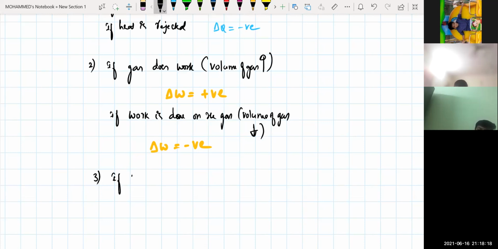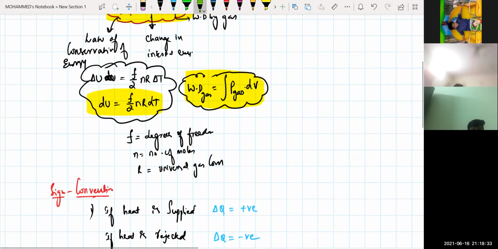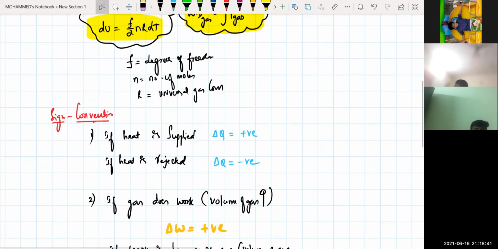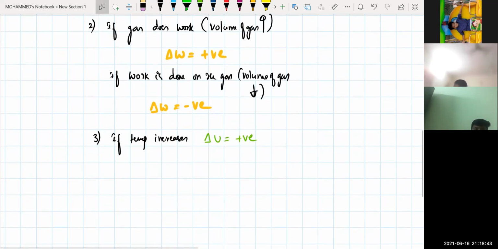If temperature increases, then what happens? Delta U will be positive. Why positive? What is the delta U formula, beta? Delta U is equal to f by 2 R into delta T. f is a constant, n is a constant, R is also constant. So if temperature is increasing, obviously the internal energy is also increasing.